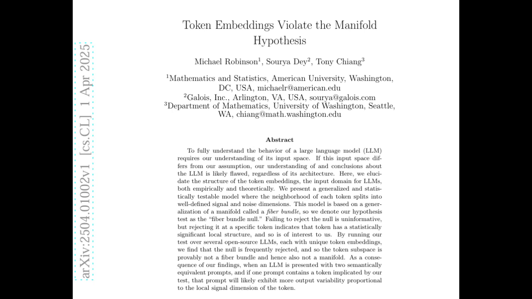So if the AI's internal language map is full of these singularities, what does that mean for how it works in practice? Well, the paper suggests that if you give an LLM a prompt that contains a token near a singularity, it could lead to more unpredictable or variable output than a similar prompt that uses a token in a smoother region. So it's like it's navigating a more chaotic landscape around these singular points. Right, exactly.